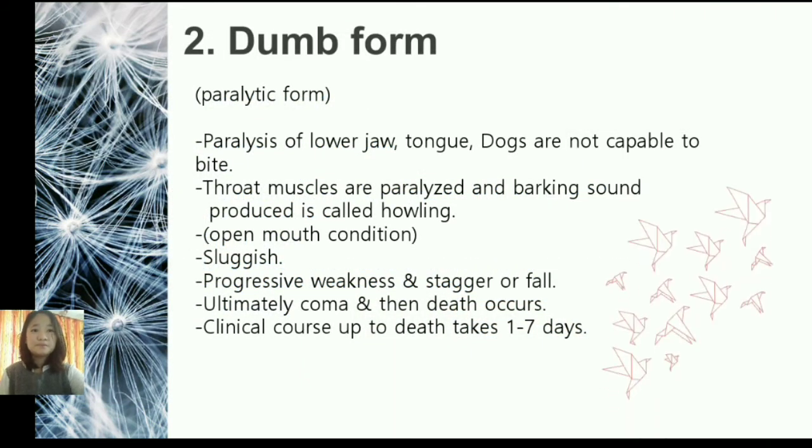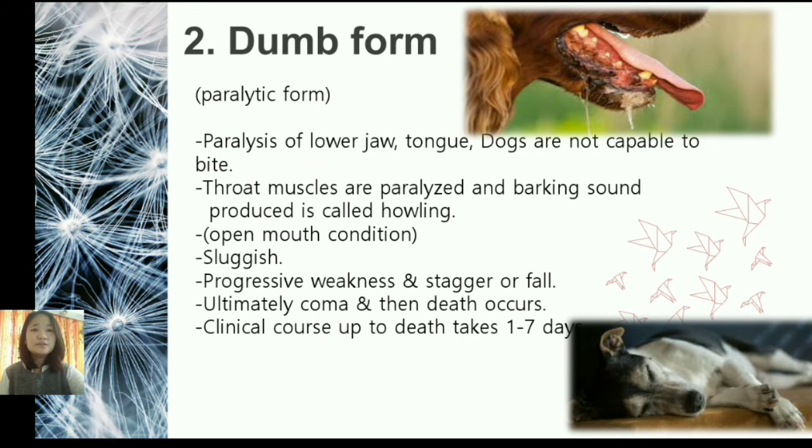Now the dumb form. The dumb form is also known as the paralytic form, where paralysis of the jaw, tongue, and throat muscles takes place, where they are unable to bite, unable to open their mouth or eat. So they become extremely sluggish and progressively weak, and sometimes they also go into a coma, and then death occurs.